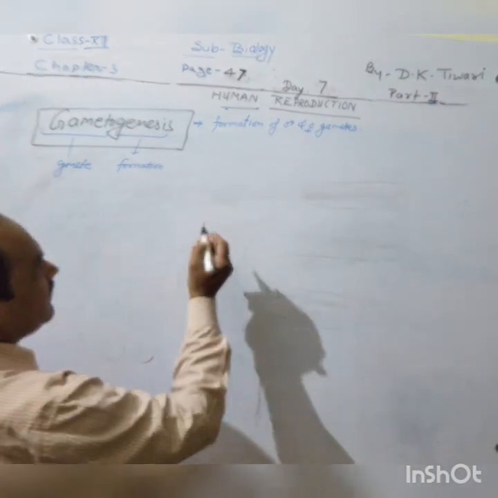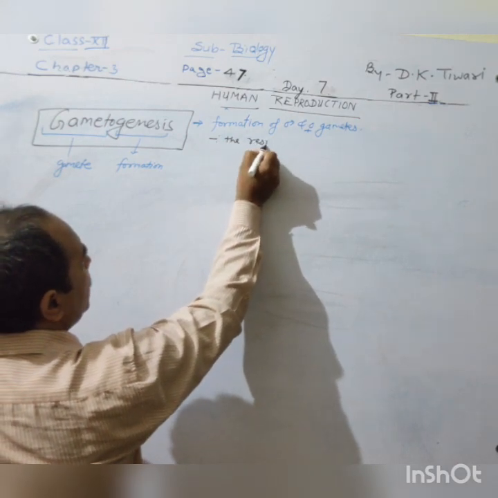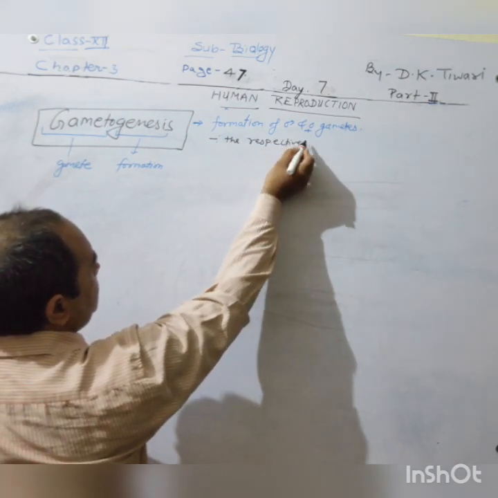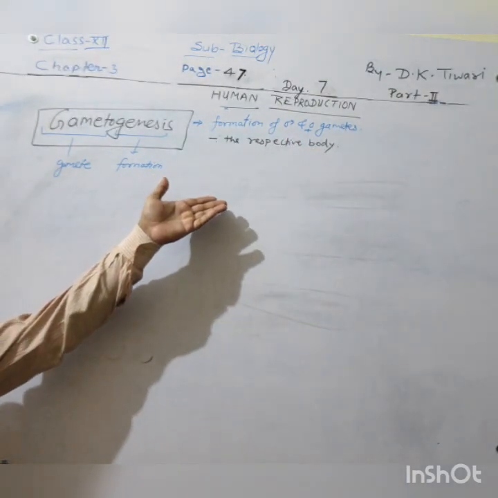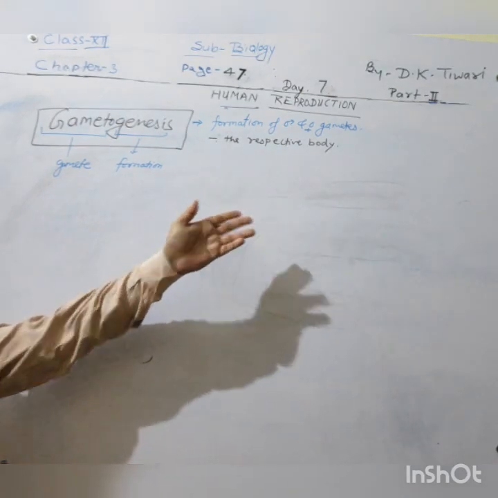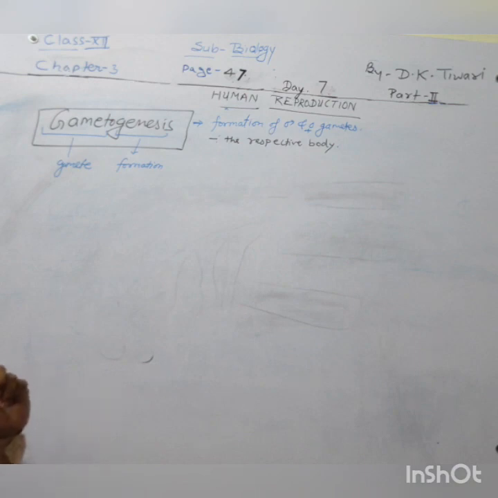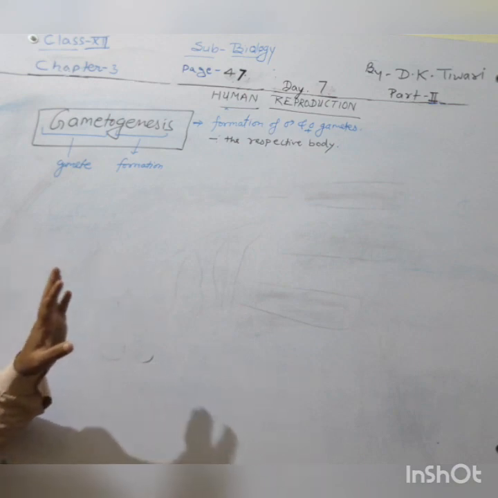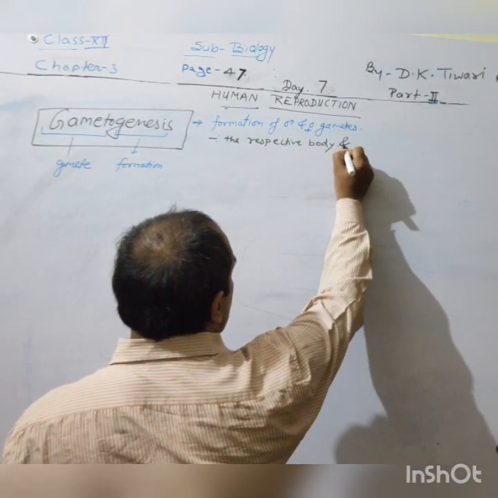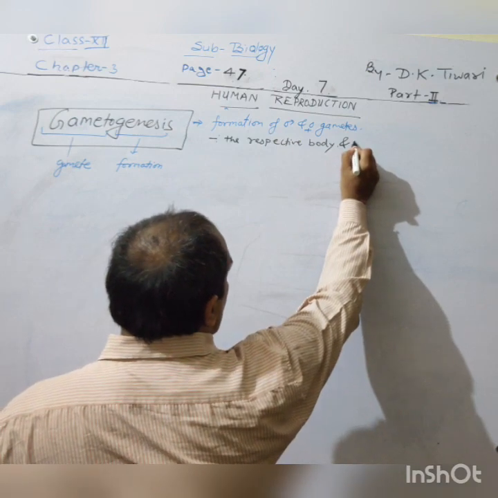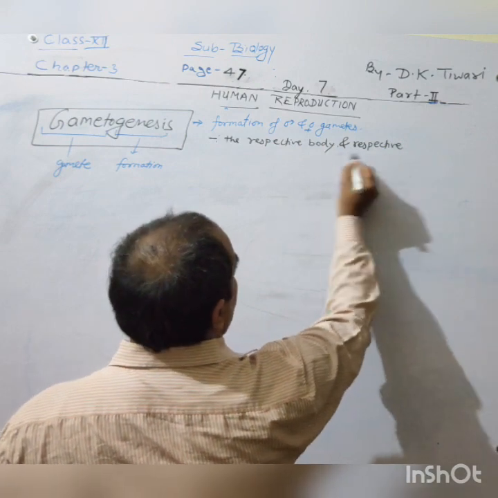So formation of male and female gametes in the respective body means the male gamete will be made in the male body, of course, and the female gametes in the female body, and the respective body will be along with the respective primary sex organs.